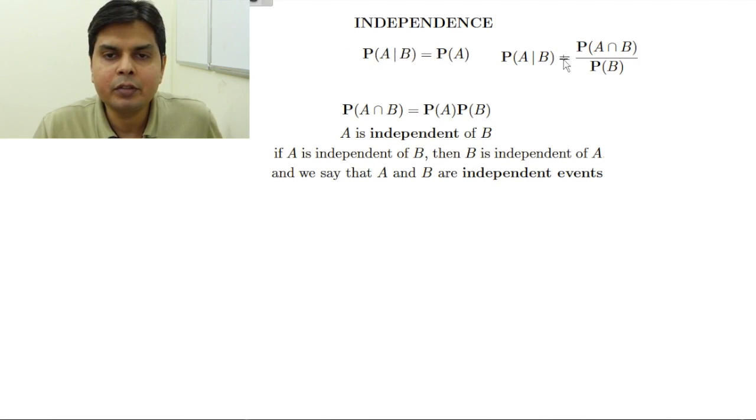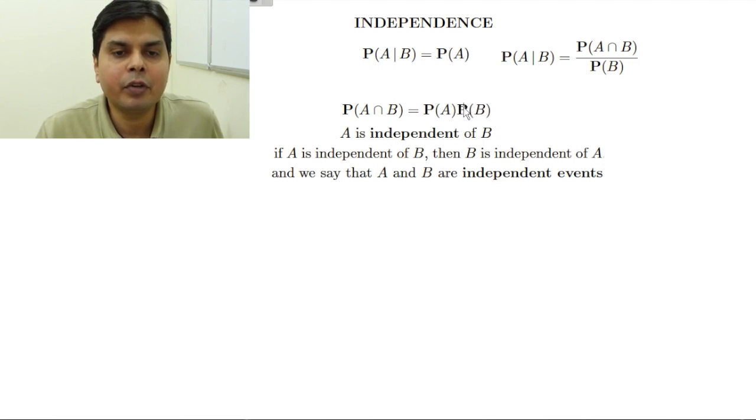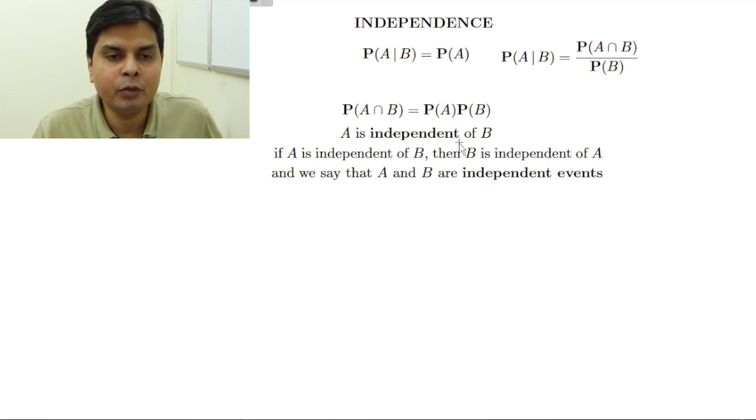Now using this formula, I can say that probability of A intersection B will be PB into PA given B. Now if these two events are independent, then this PA given B is the same as PA. So this formula is used as a definition for independent events: probability of A intersection B is equal to probability of A into probability of B. Then we say that A is independent of B.